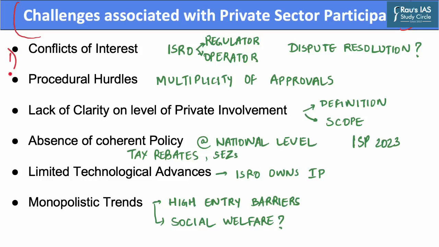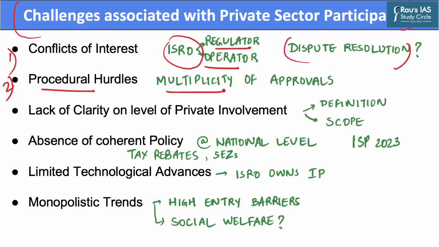The first challenge is conflict of interest, as ISRO acts as both a regulator and an operator. This conflict of interest is likely to manifest in dispute resolutions between a private player and ISRO entities. The second challenge is the procedural hurdles, as companies have often cited that there are a multiplicity of approvals required, which creates procedural ambiguity and acts as a barrier.